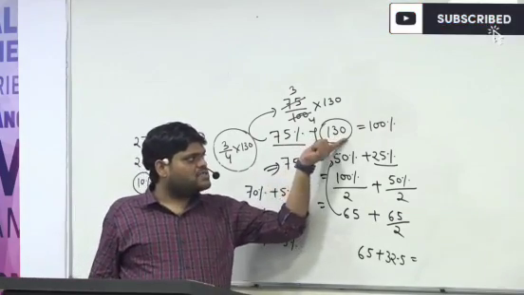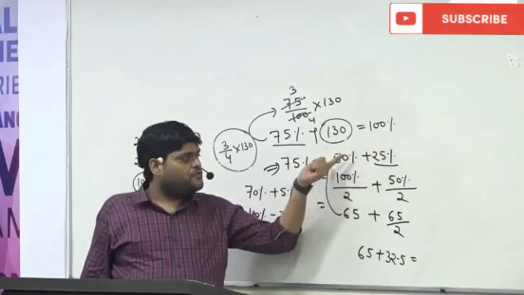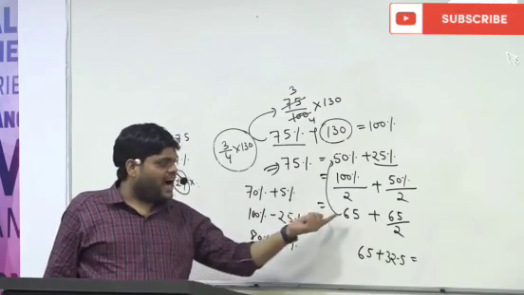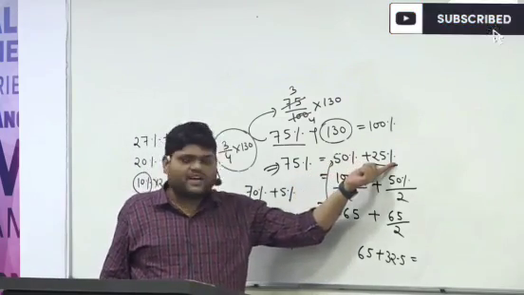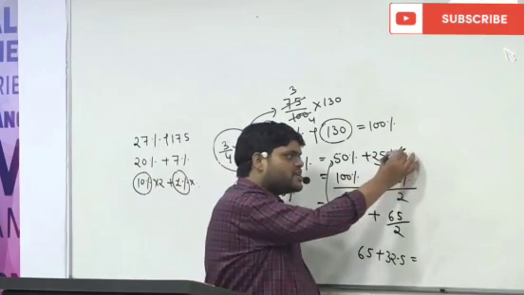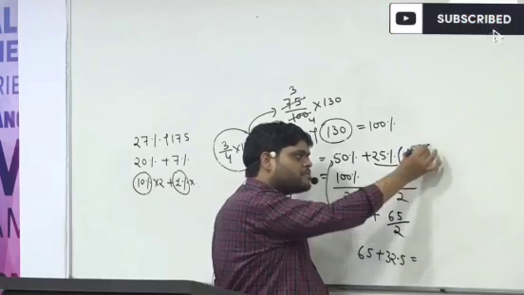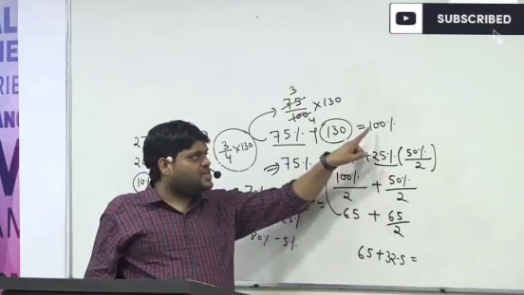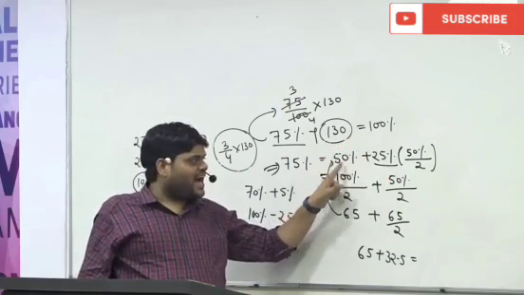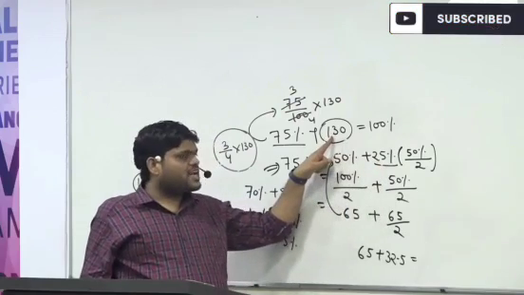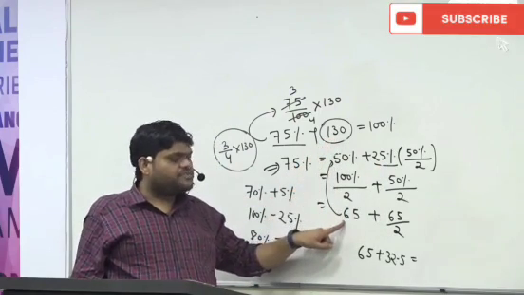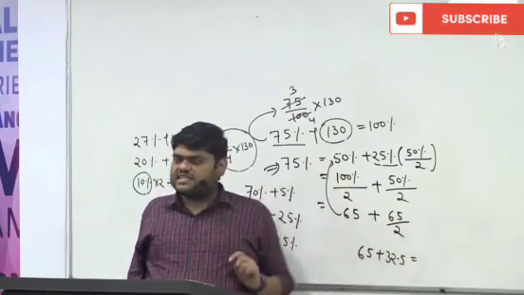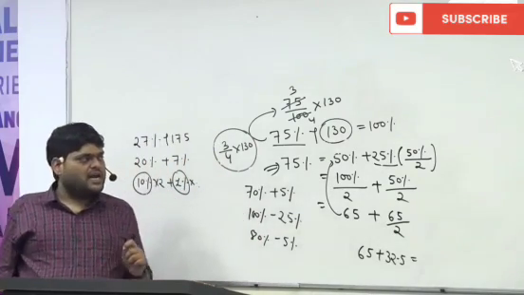Why? Because 130 is 100%, we know. 50% means just half of this, that means 65. And if I halve 50%, I get 25%, or not? What is 25%? Simply 50% upon 2. Half of the total 130 becomes 50%, and half of that becomes 25%. Simply we will get the answer.